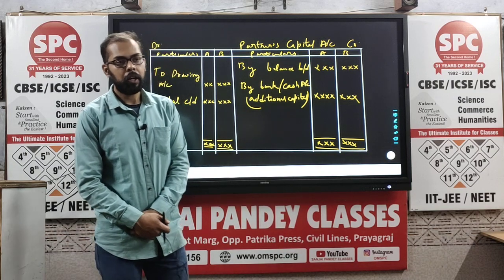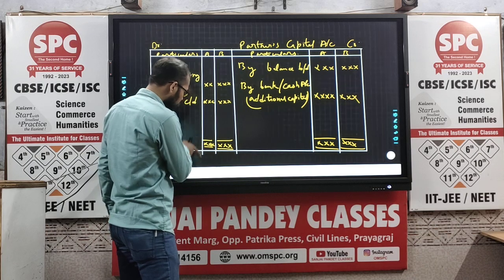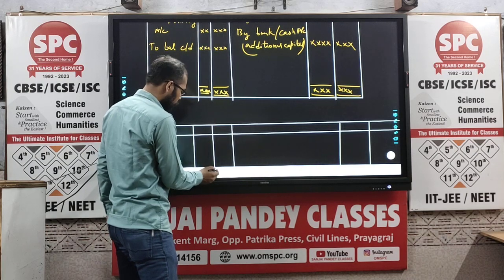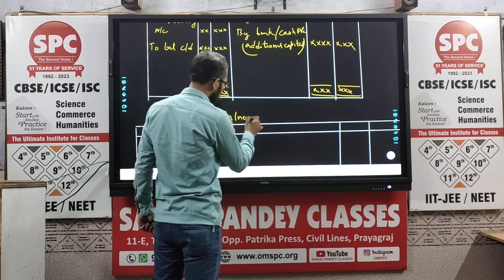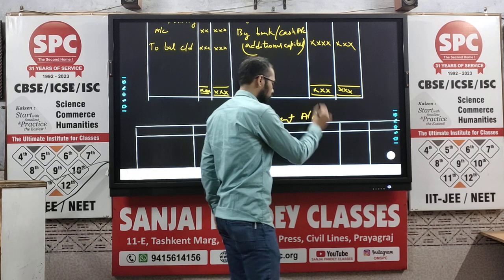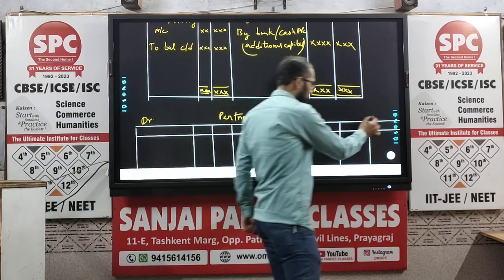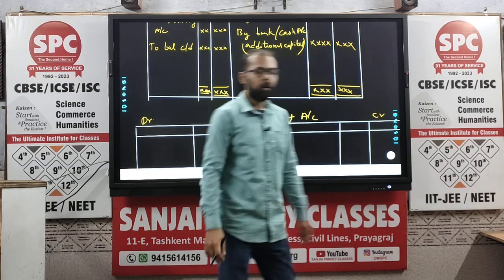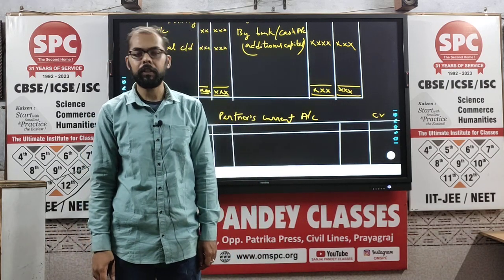In order to solve that problem, we will prepare partners current account. Now, recall what were the entries that we used to do in our profit and loss appropriation account.